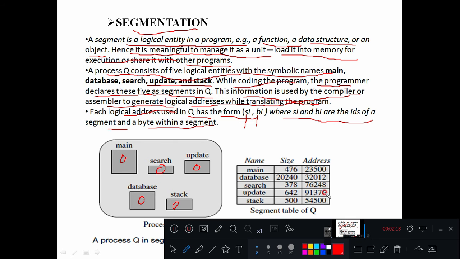In the segment table of Q, you can see there are 5 segments, and it also contains the sizes of those, like the page table we have, right? Like the size of each page, we have a size of each segment here, and the starting address of each segment. So on a similar basis to a page table, we have a segment table which contains the segment size as well as the starting address of those particular segments.